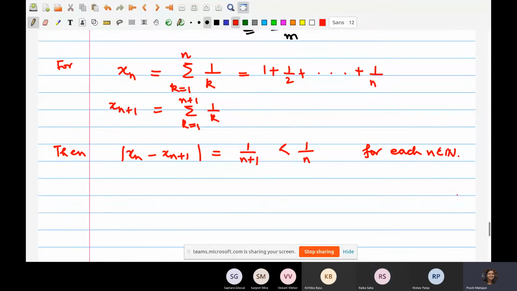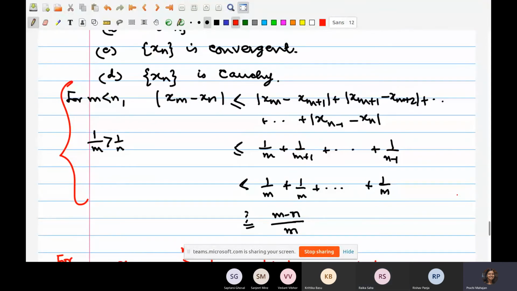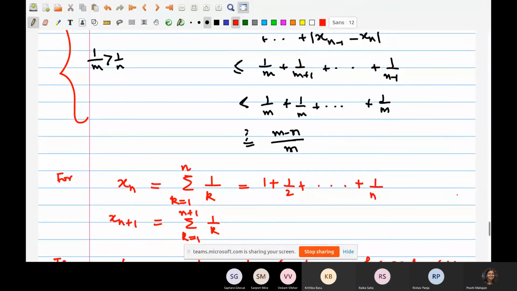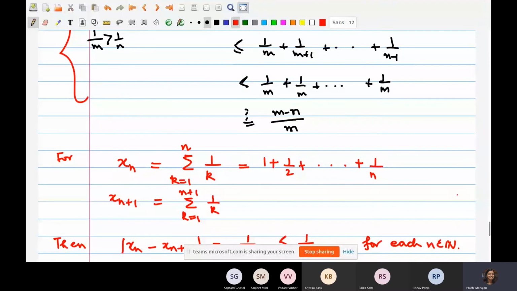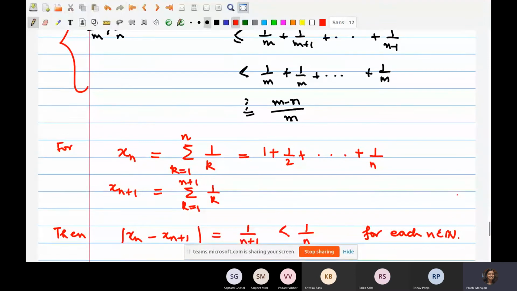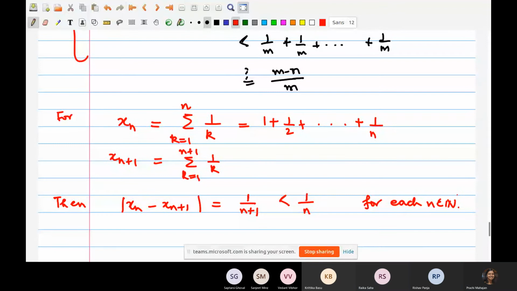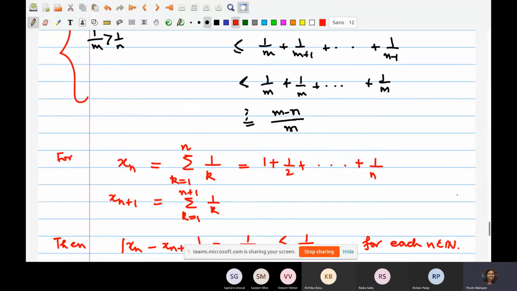So this is just one example that occurred to me looking at your analysis, but maybe there will be many more that fit in here. This sort of comes in when we consider the infinite series summation 1 by n. This is exactly the sequence of partial sums of that series, and that's what we look at. Is that okay, Raika? Yes, ma'am. All right.